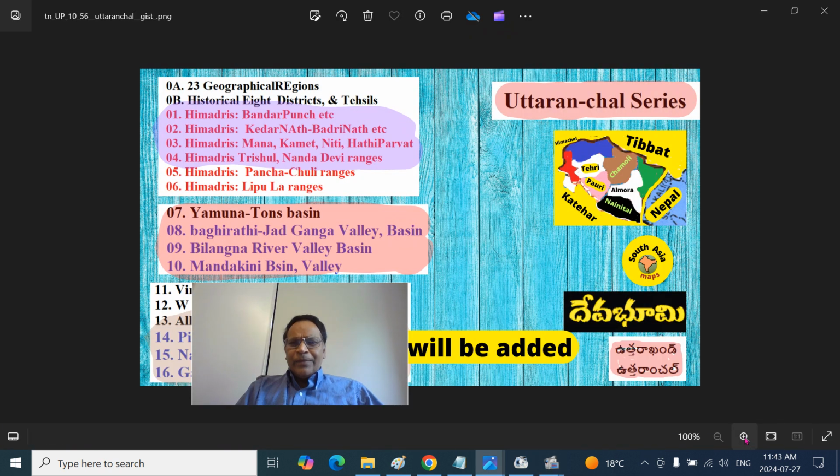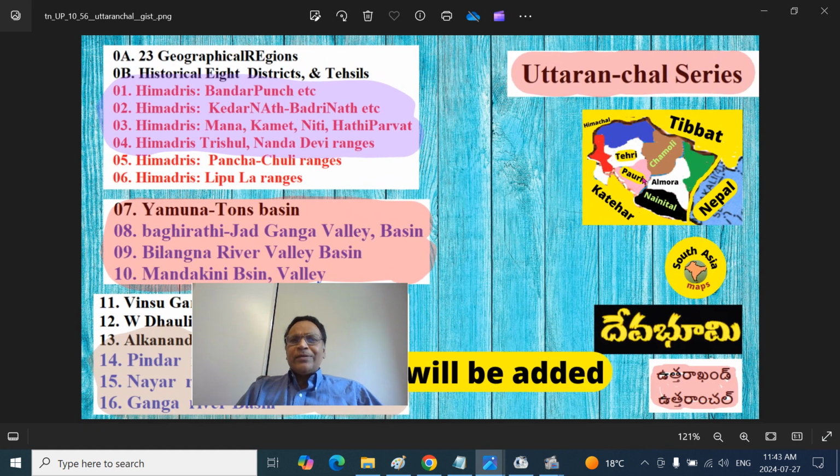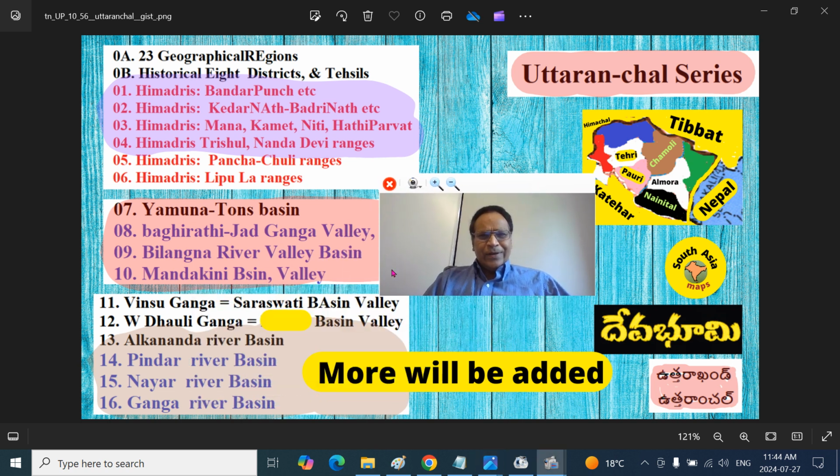Mitronam, this is the Uttaranchal series, the Uttaranchal province, Uttarakhand. We will be using the terms interchangeably. We are talking about this is A. 23, I think, should be 27. There is a typo here. I will correct it. 27 geographic regions, physiographic regions of Uttaranchal, and as time permits, I will add more and more.